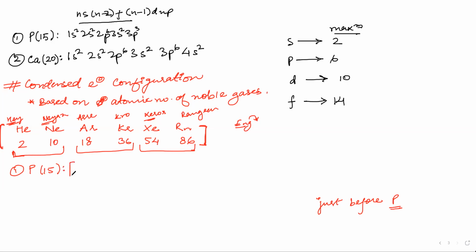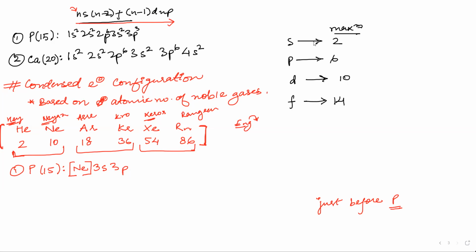If you have neon, you will write neon here like this. Now, neon is the second noble gas. Helium is the first noble gas, neon is number 2, argon is number 3. So if it is number 2, you will write 3 here, the number just after 2. You will insert 3 in this formula. So if you insert 3 here, you will get 3s and only 3p.